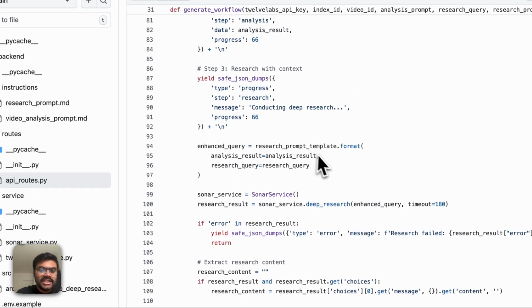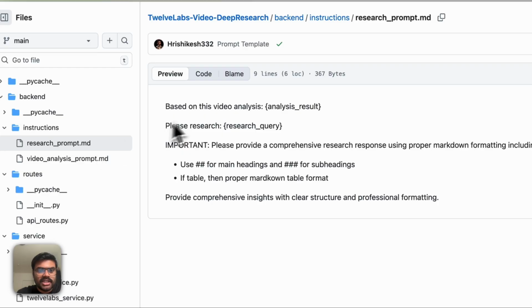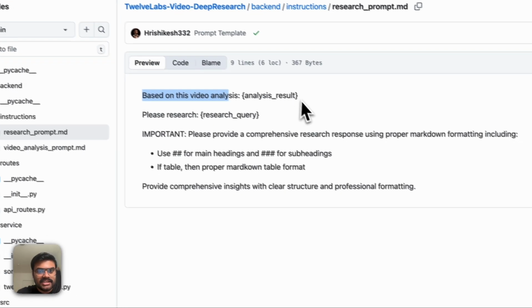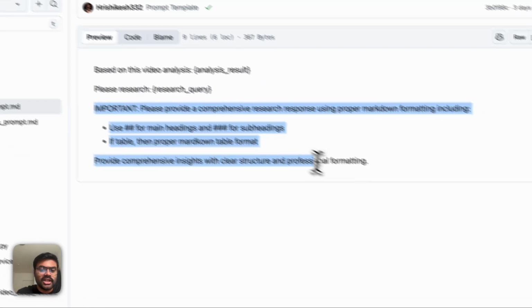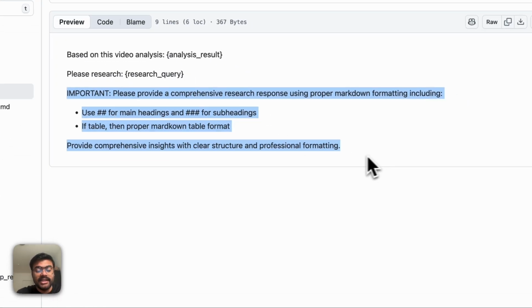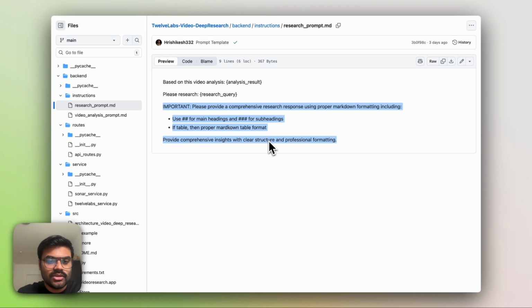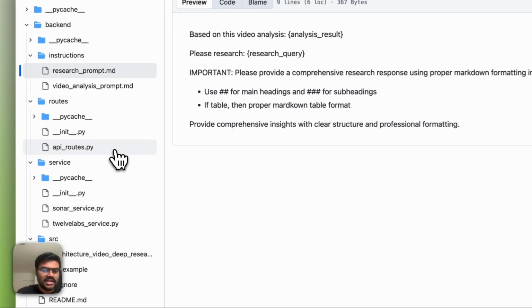So here when we see the format analysis result and research query, if we go to the research prompt, you can see it says based on the video analysis result, please research about this, and this is the instruction about how the response format should be. It should be in markdown so that it looks good when rendered around it.